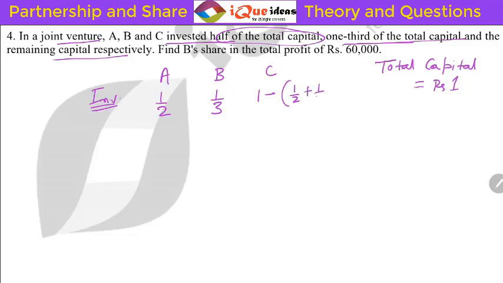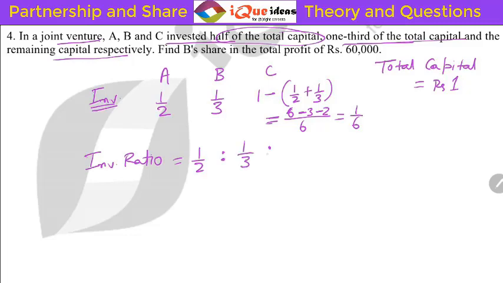And C will be 1 minus 1 by 2 and 1 by 3. So first let's simplify this. So this is 2 and 3, LCM 6. 6 into 1 is 6, minus 1 by 2 will be 3 and 1 by 3 will give us 2. So 6 minus 3 minus 2. If you open the bracket, both of them will be minus. So it is 1 by 6. So the investment ratio is equal to 1 by 2 is to 1 by 3 is to 1 by 6.